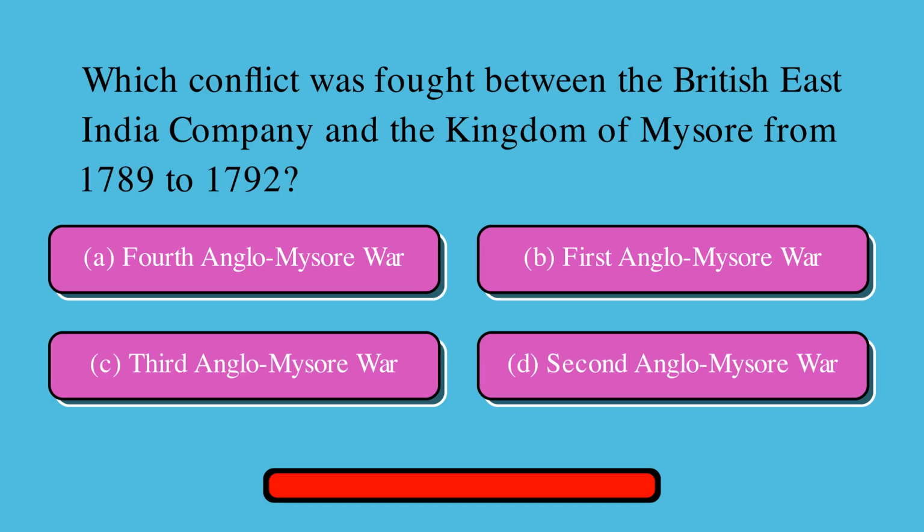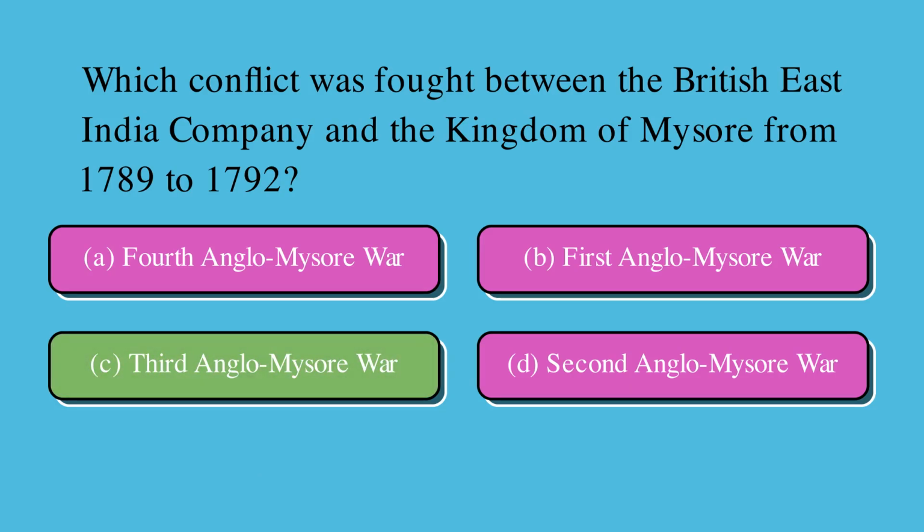Which conflict was fought between the British East India Company and the Kingdom of Mysore from 1789 to 1792? A, Fourth Anglo-Mysore War, or B, First Anglo-Mysore War, or C, Third Anglo-Mysore War, or D, Second Anglo-Mysore War? Correct answer is C, Third Anglo-Mysore War.